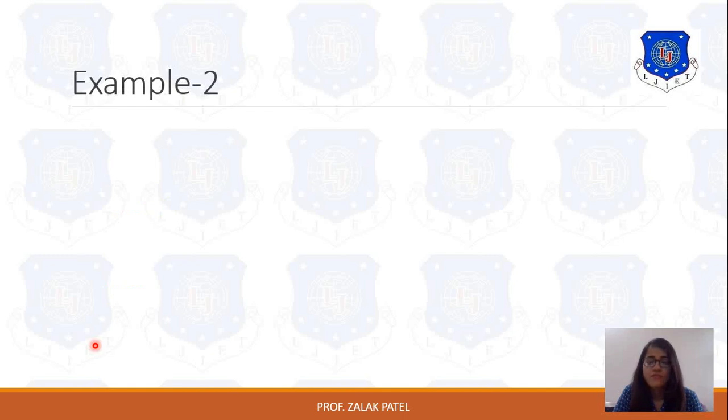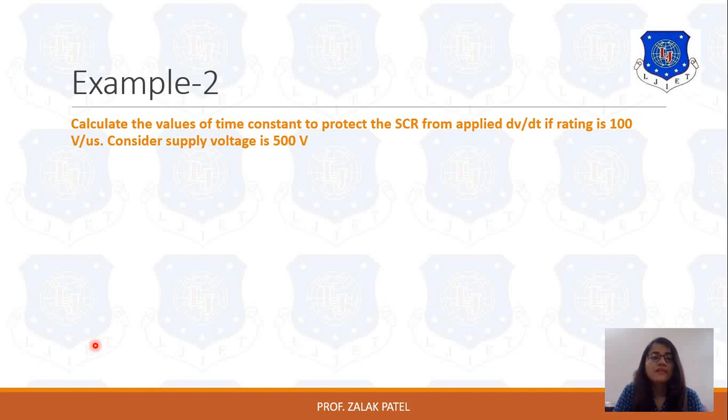Let's see another example related to this protection circuit. Calculate the value of time constant to protect the SCR from the applied dV by dt rating if the rating is 100 volt per microsecond. Here consider the supply voltage as 500 volt. So for this example, we have to find out the time constant value. Obviously, because of the use of dV by dt, the time constant is a combination of resistor and capacitor. So time constant T equal to R into C. So we have to find out the T.